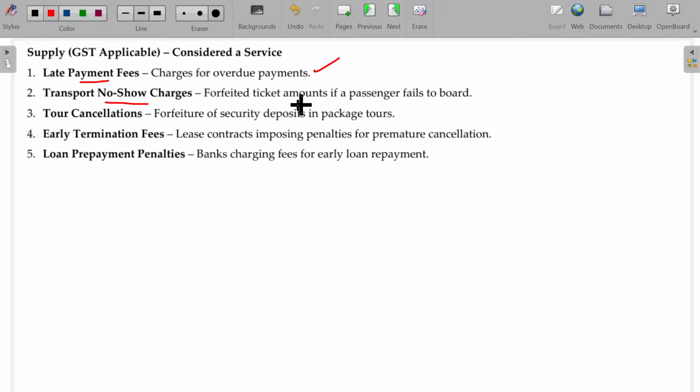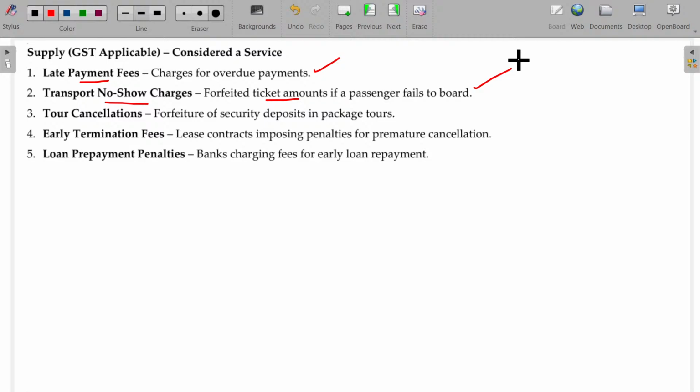Transport no-show charges. Forfeited ticket amounts if the passenger fails to board will also be a supply. No-show charges. I booked a bus ticket. Because of some emergency, I could not travel in that bus. I didn't board. I missed that bus. Will the bus company refund the money? Definitely they will not refund.